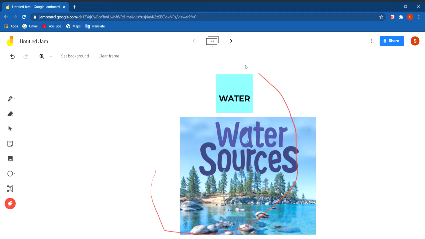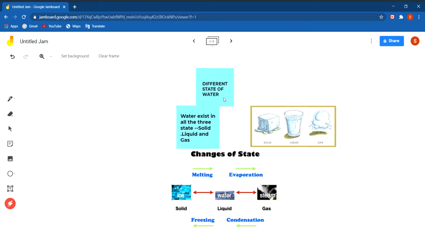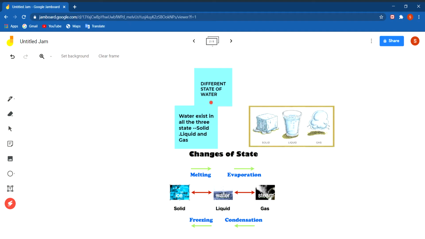We were discussing the chapter water, in which we have read about different sources of water, use of water, and importance of water. Now we will discuss some terms related to water, and first we will discuss the different states of water.